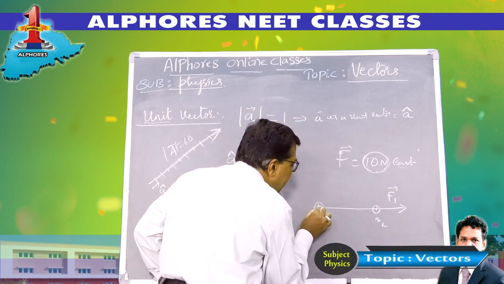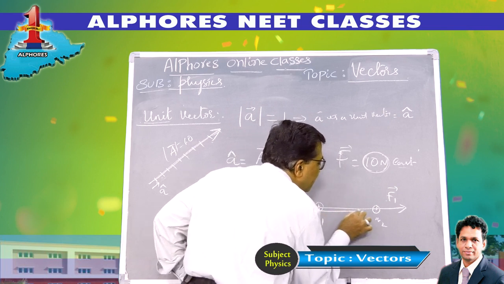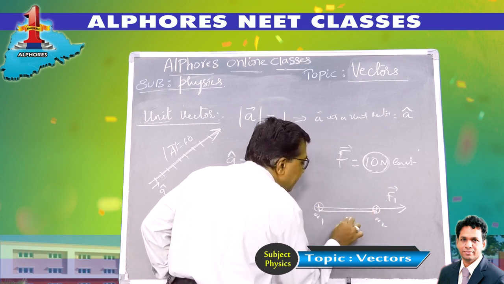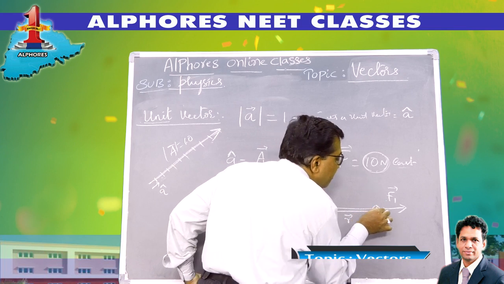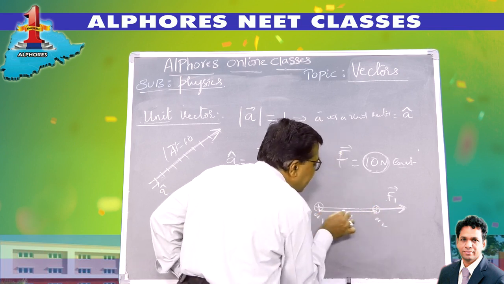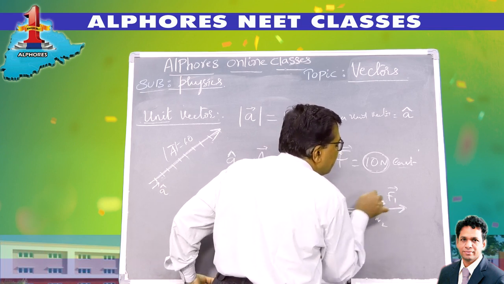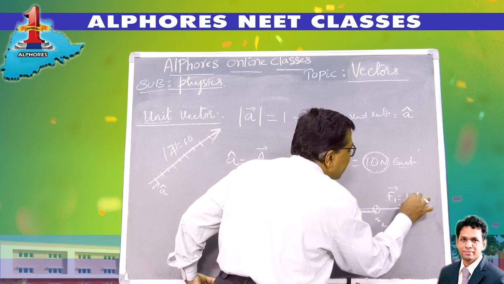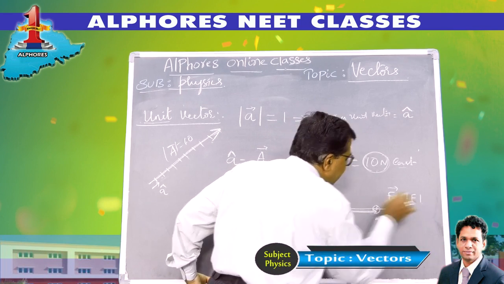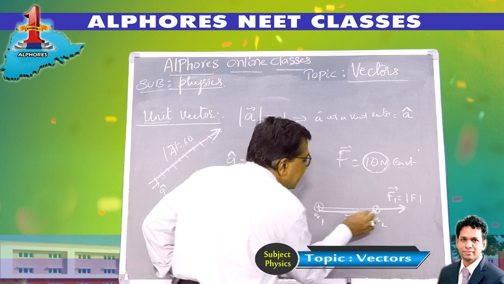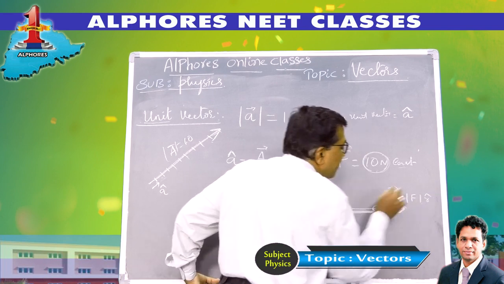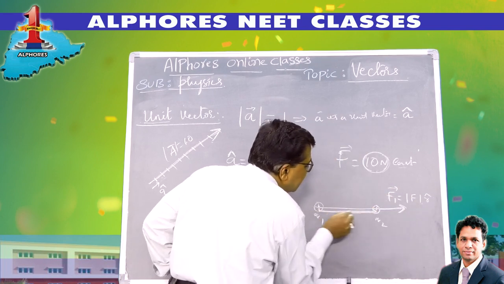So now the radius vector from Q1 to Q2, from 1 to 2, the radius vector is r bar. The force is in the direction of the radius vector. So what is that force vector? It is the magnitude of the force times the direction, which is the radius vector, r cap. So the direction of the force is in the direction of this radius vector.